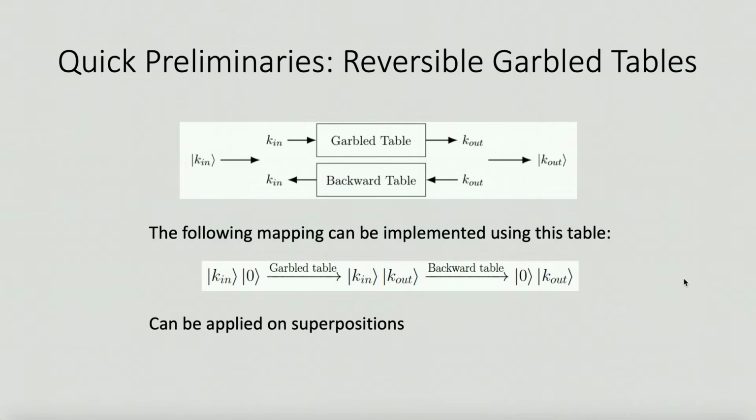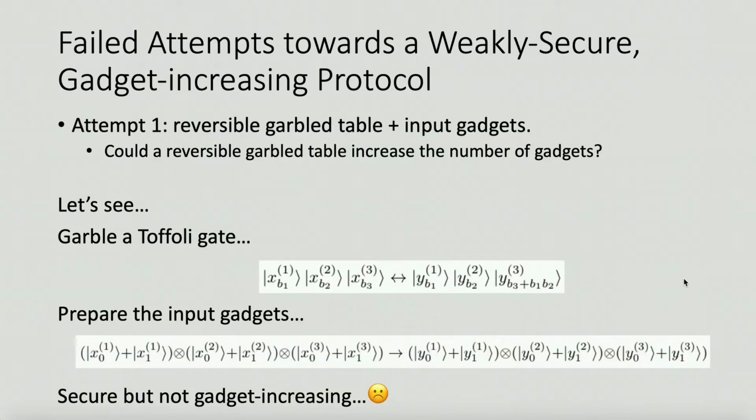So let's begin our construction. Our goal is to find a protocol that is weakly secure, gadget increasing. One attempt is to simply use a reversible garbled table and take the input gadget to some output gadgets. But a reversible garbled table cannot have more outputs than inputs. As shown here, for example, if we garble a Toffoli gate, it can only take 3 input gadgets to 3 output gadgets, which is not gadget increasing.